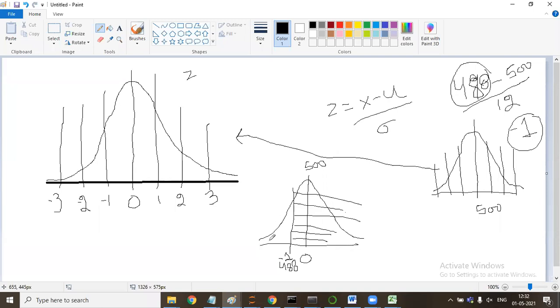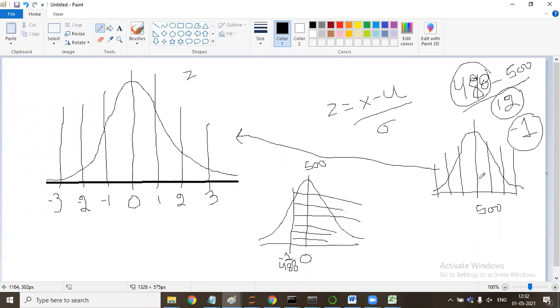If it is 400, it will become minus 5 point something, whatever value it becomes. So this 12 value has become 1.